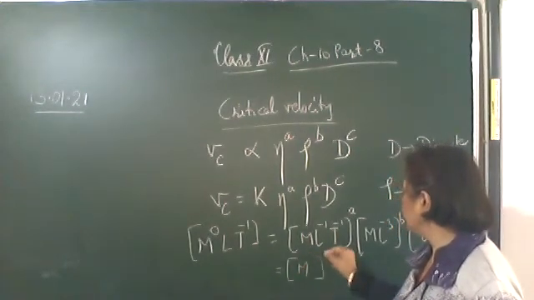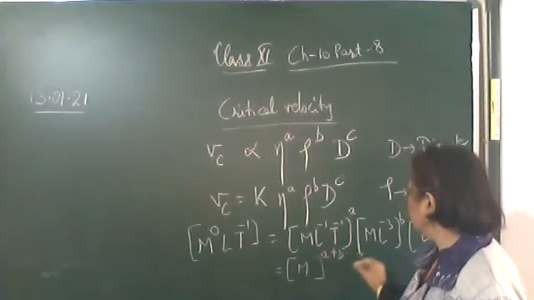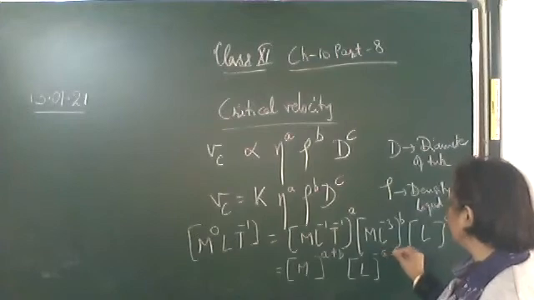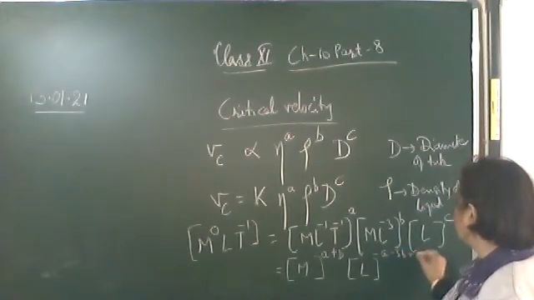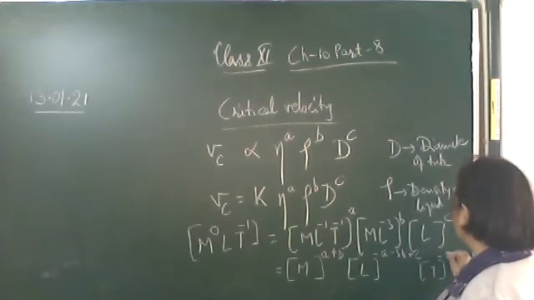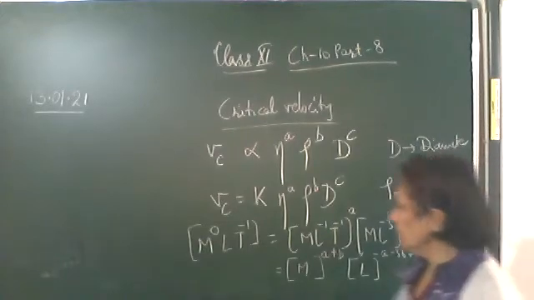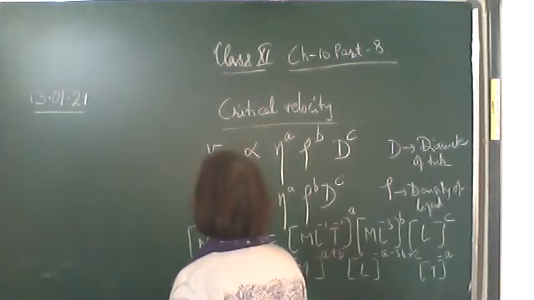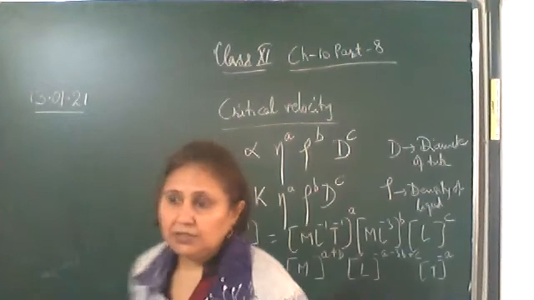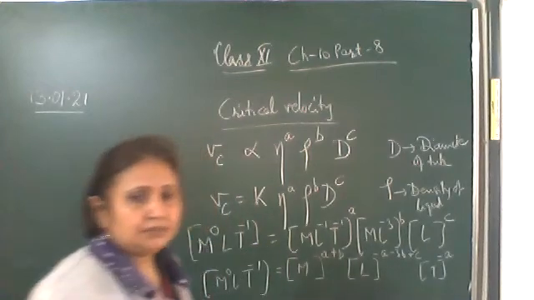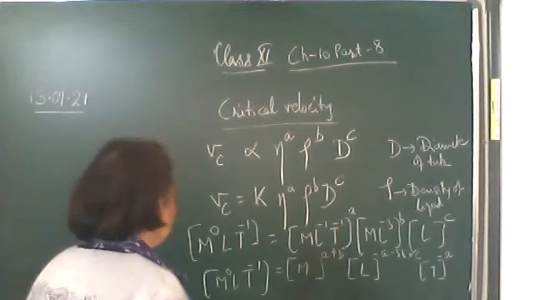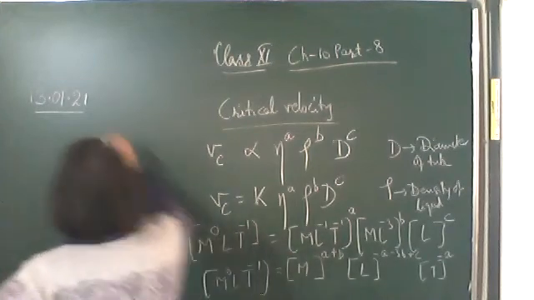M is raised to the power a plus b. L is raised to the power minus a minus 3b plus c, and T is raised to the power minus a. Whereas on the left hand side, M is raised to the power 0, L is raised to the power 1, T is raised to the power minus 1. Equate the powers of M, L and T. The power of M on the left hand side is 0, so a plus b is equal to 0.